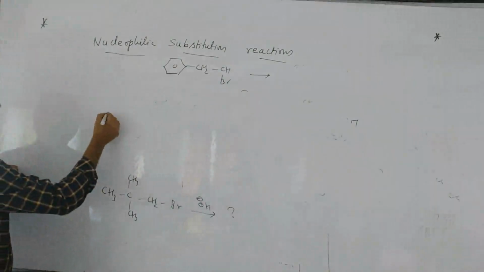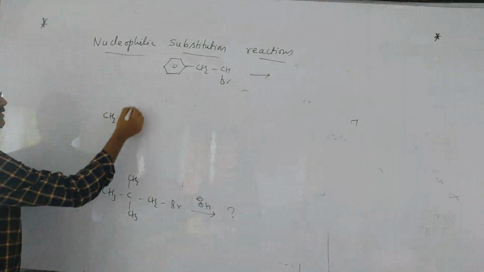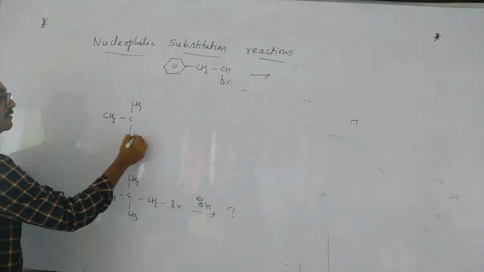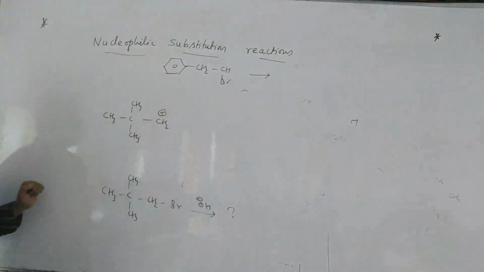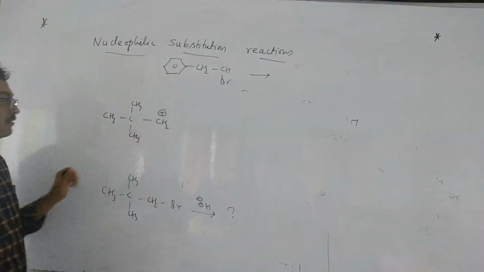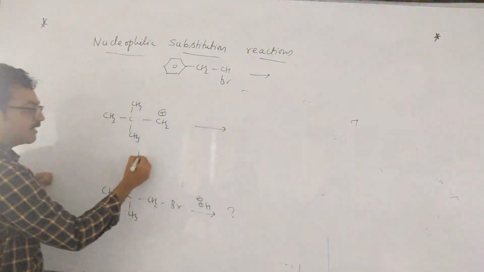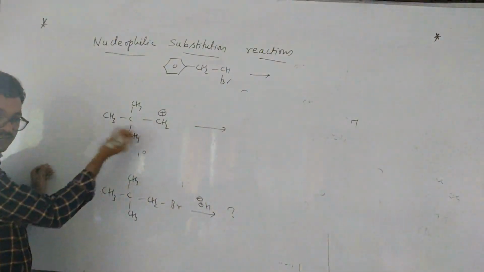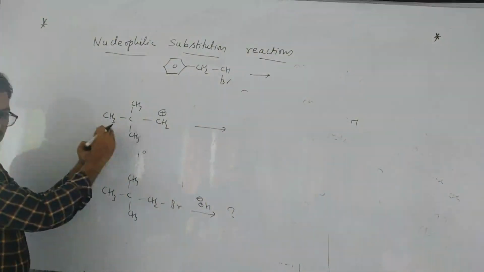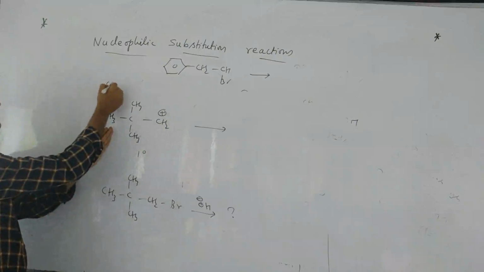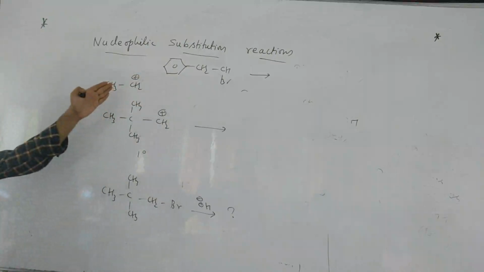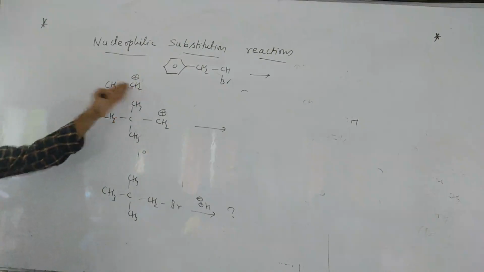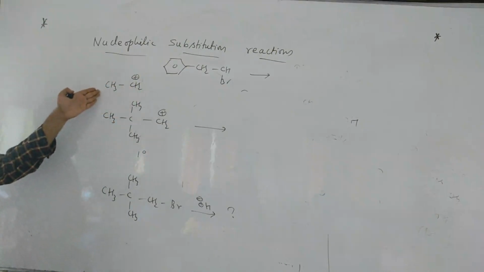See, first step is this one: CH3, CH3, CH3, CH2 plus. Why? Because SN1 reaction is 2 steps and the first step is carbocation. After that, this is 1 degree carbocation. We have to check whether there is a rearrangement possibility or not. Sometimes there is no rearrangement. Suppose if you take like this, here there is no rearrangement. If H migrates also, you will get again 1 degree only. So there is no rearrangement here.